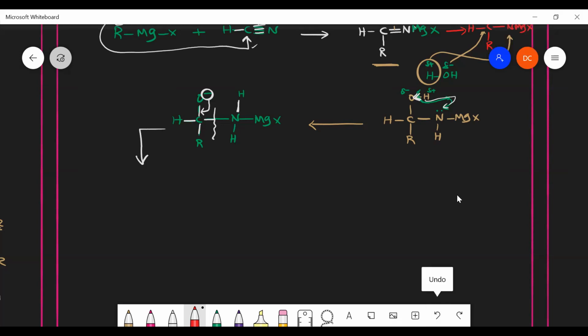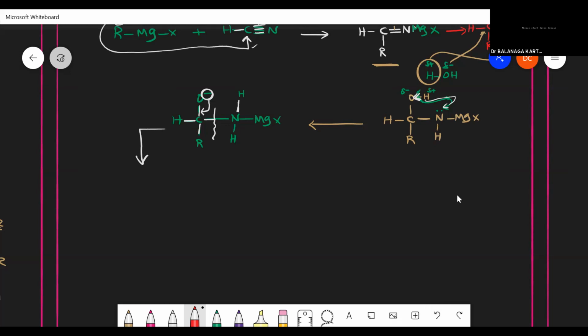Covalent, sir. Covalent, any other thing? Everything is covalent here only, no? Here carbon, carbon, everything covalent only, no? Sir, nitrogen is way more electronegative. Very nice. Nitrogen is highly electronegative.